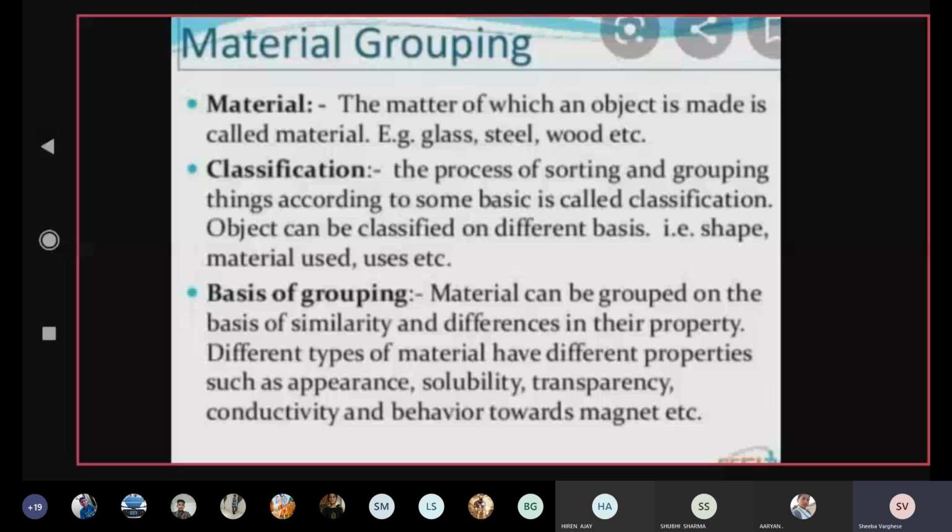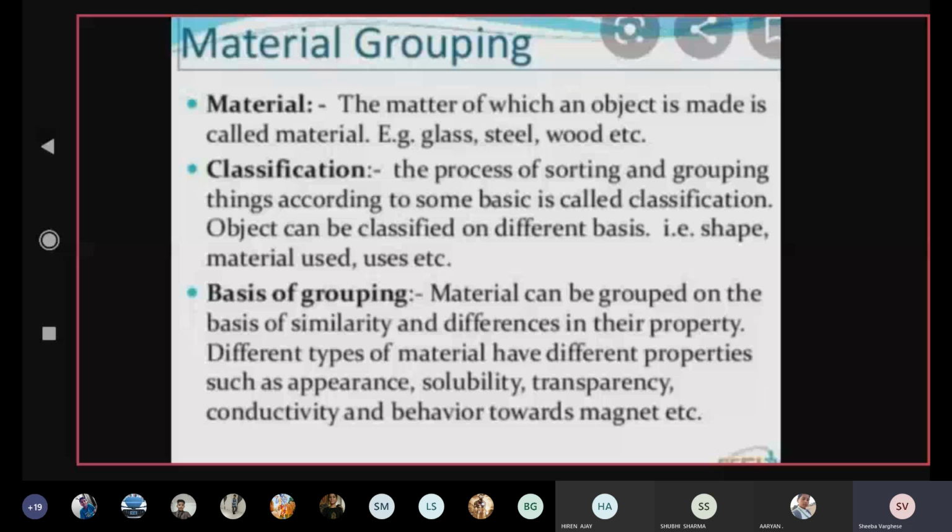Now, we know the various properties we have studied. Based on that, we can make groups of each object. So the first definition, material. What is material? In the introduction also we had learned this: the matter of which an object is made.